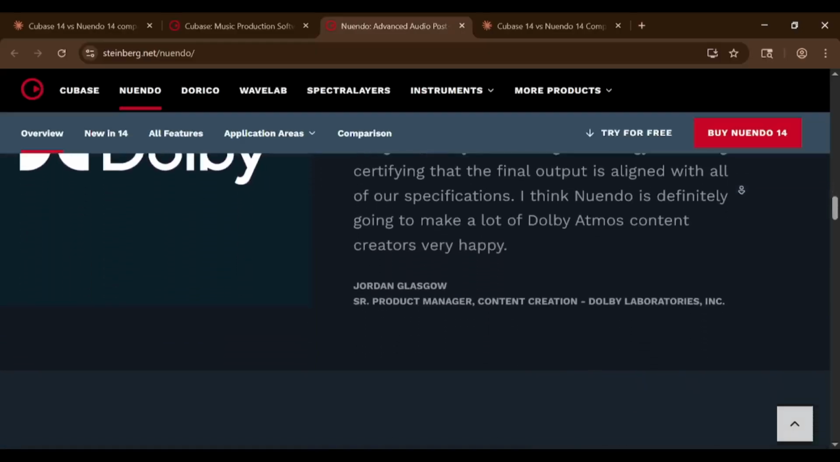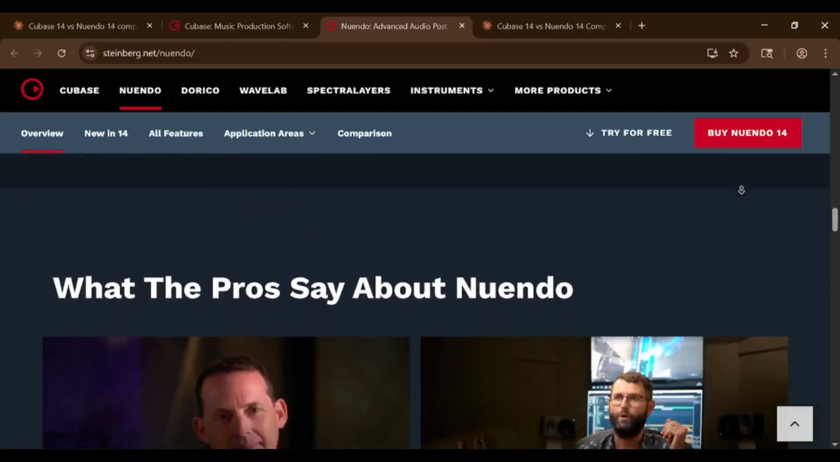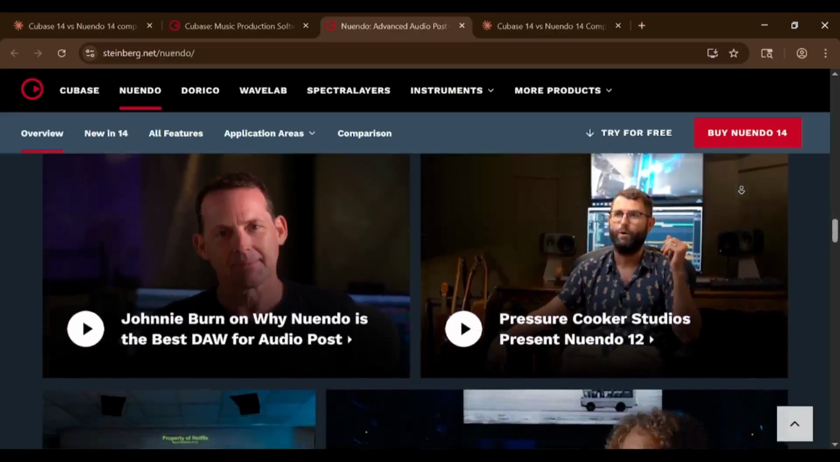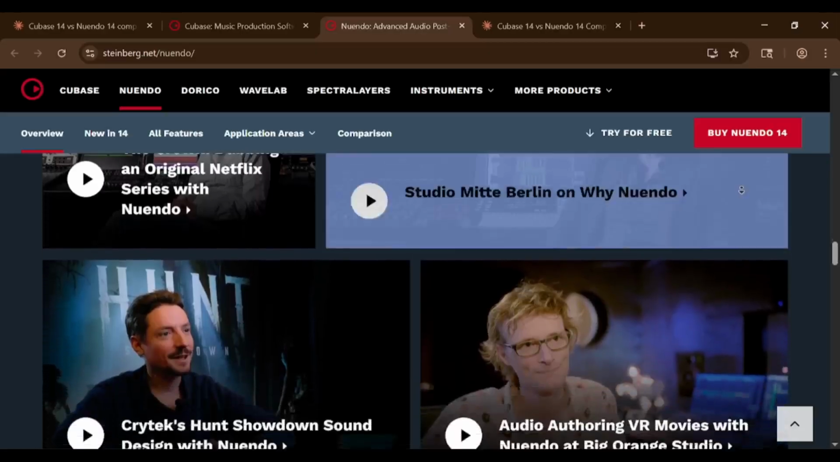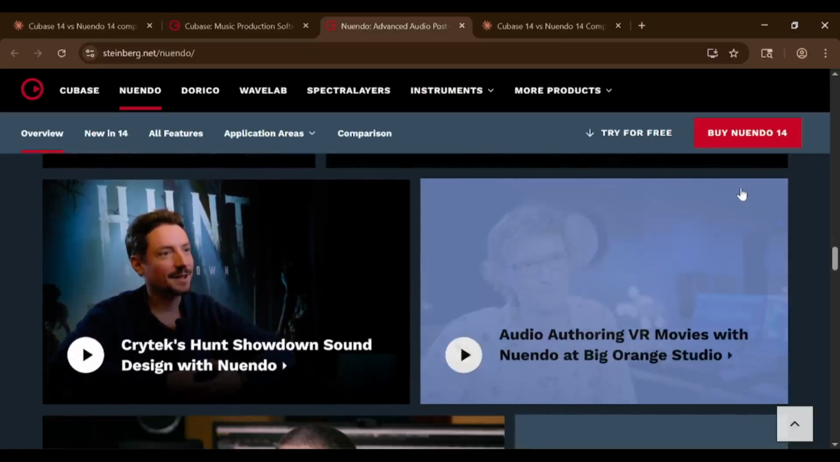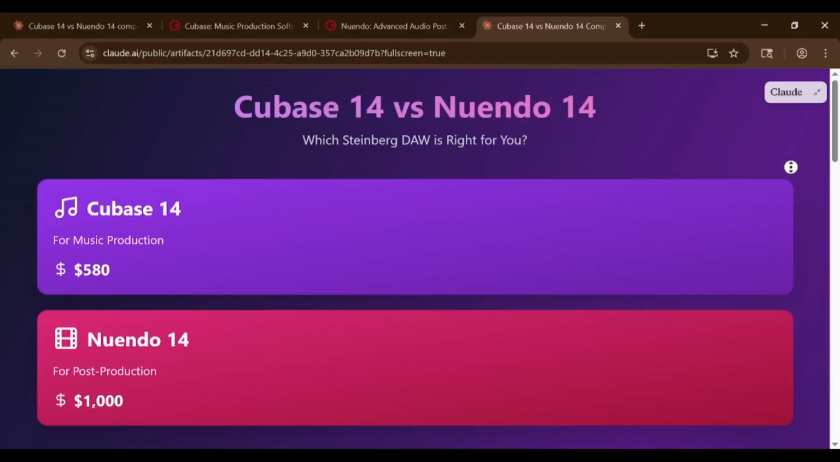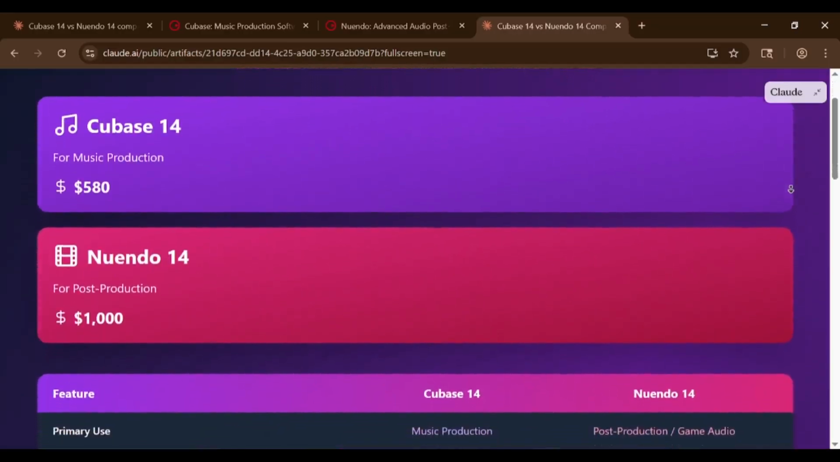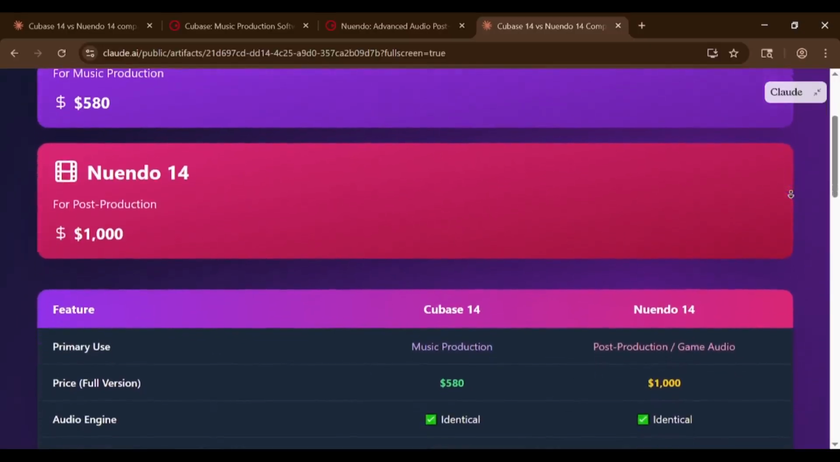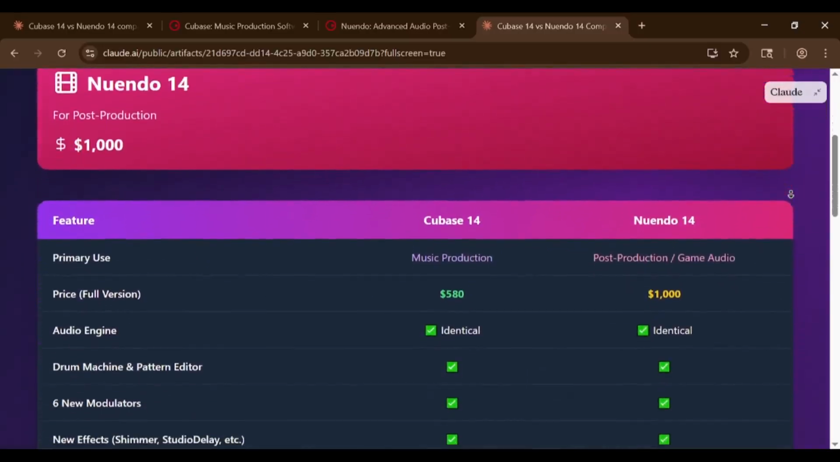It supports higher surround formats like 9.1.6 for Dolby Atmos, while Cubase stops at 7.1.2. Nuendo also handles 4K and 8K video better. The update cycle matters too. Cubase gets updates first, then Nuendo adds those features plus its own exclusive tools. Upgrading Nuendo costs about $200 each year, while Cubase upgrades are cheaper.